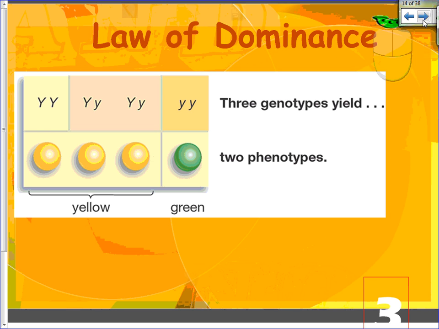And the law of dominance can be shown here if we're looking at yellow and green pea colors. Yellow being dominant over green, and we see that in the F1 generation, or when we cross our F1s, we get a 3-to-1 ratio.